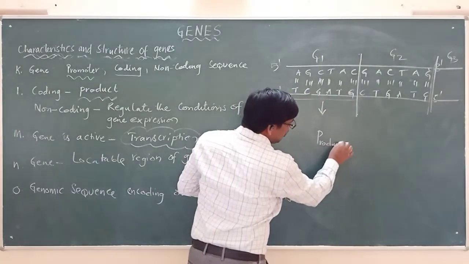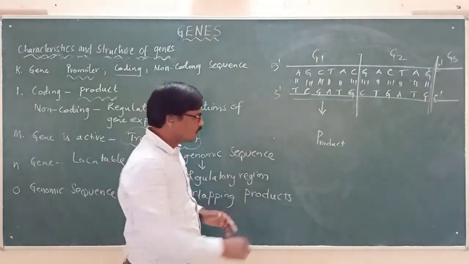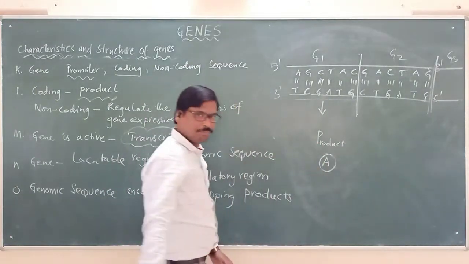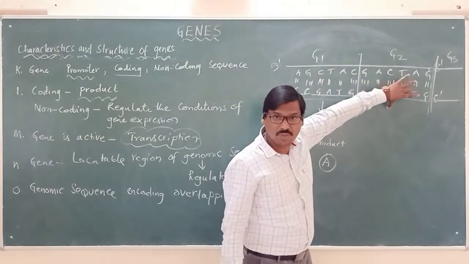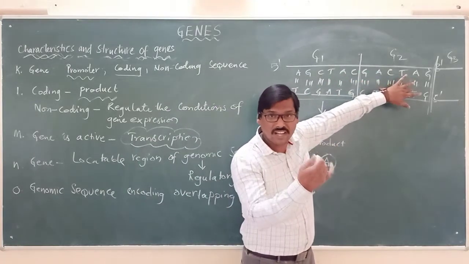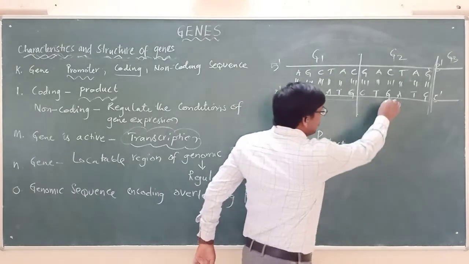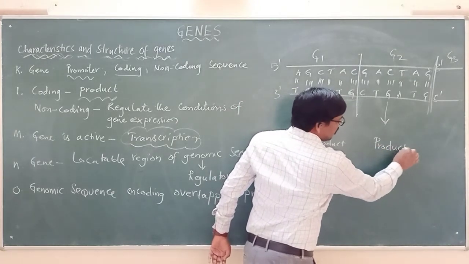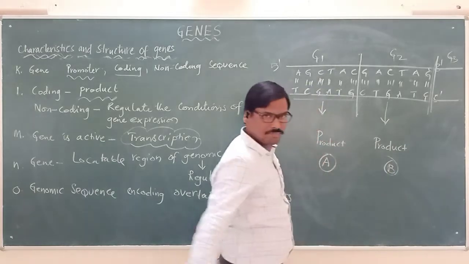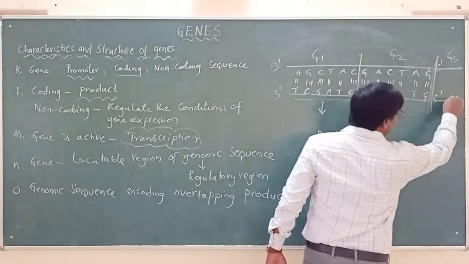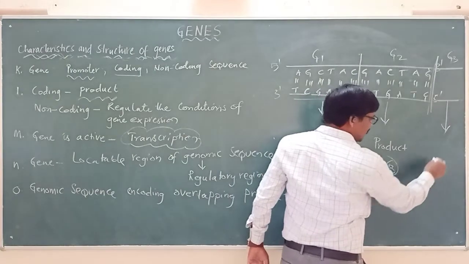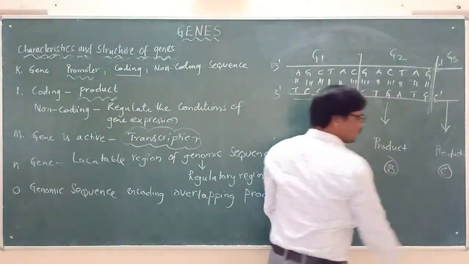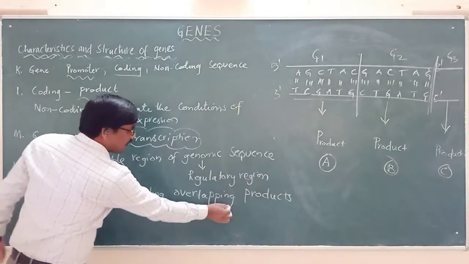Let us name this product A. If this gene is undergoing transcription and translation, it will produce a second product, product B. And likewise, if this is undergoing transcription and translation, a third product is produced, and we can call it product C.